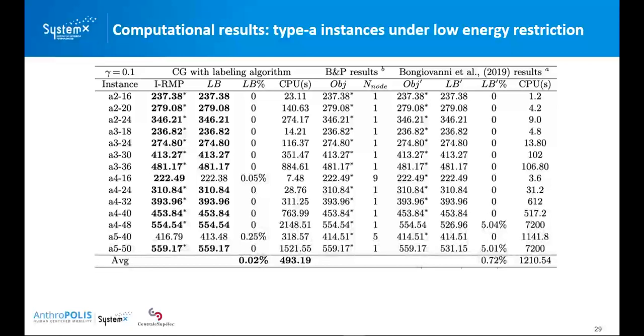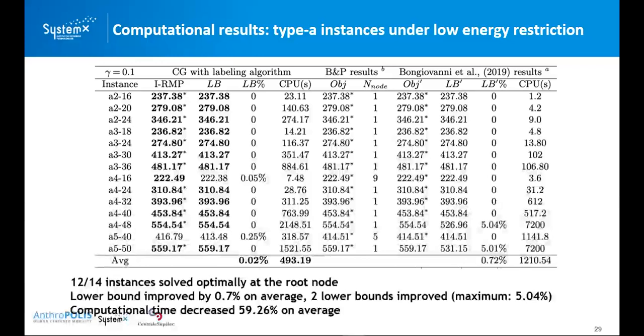And here are the results for type A instances under 10% of the energy being kept at the end of the route. And we summarize: with our column generation algorithm, we can solve 12 out of 14 instances at the root node without calling any branching. And we improve the lower bound that's reported by Bongiovanni by 0.7%.